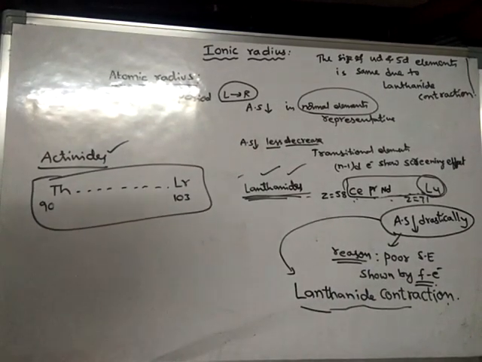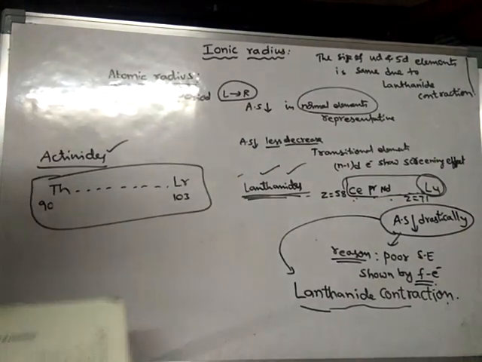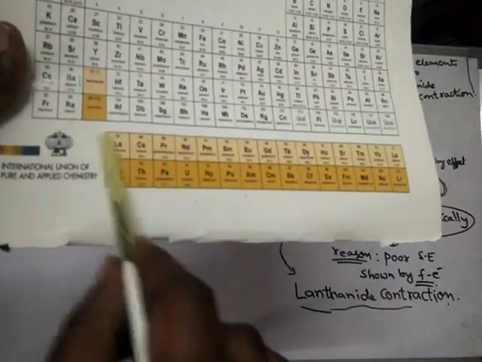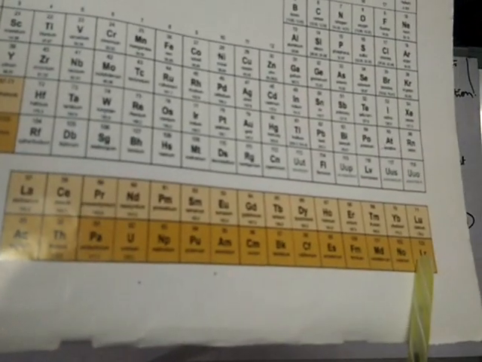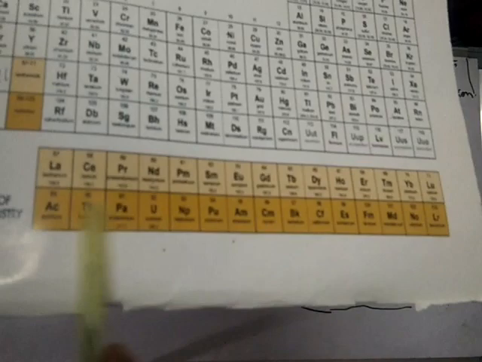So where exactly are these actinides present? If you see the location of actinides, these are the lanthanides, and below the lanthanides there are actinides. Actually these actinides should be present somewhere here, between actinium and rutherfordium, that means in the 7th period. Between actinium and rutherfordium these elements should be present, but due to lack of space and their special properties, they were placed at the bottom of the periodic table.